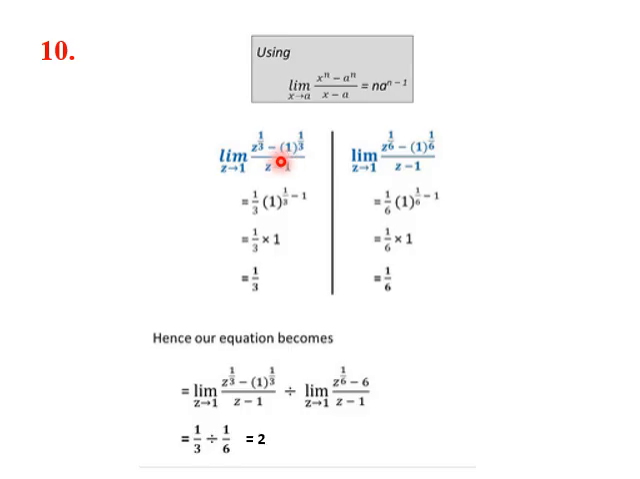So the numerator will be this. When we put n a power n minus 1, n will be 1 by 3, a is 1. So this will be 1 by 3 into 1 power 1 by 3 minus 1, which is 1 by 3. Similarly, the denominator term will be this, which is 1 by 6. So this divided by this will be the final answer, which is 1 by 3 into 6 by 1, which is equal to 2. So the final answer is 2.